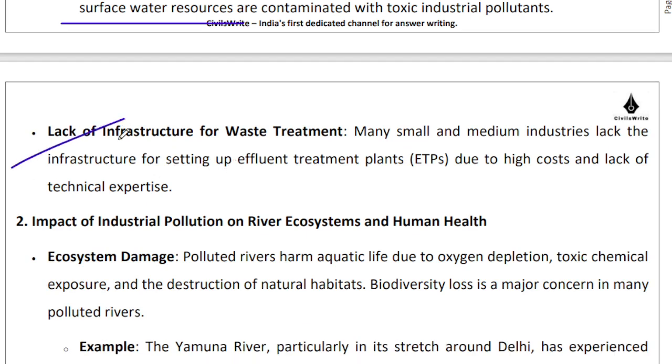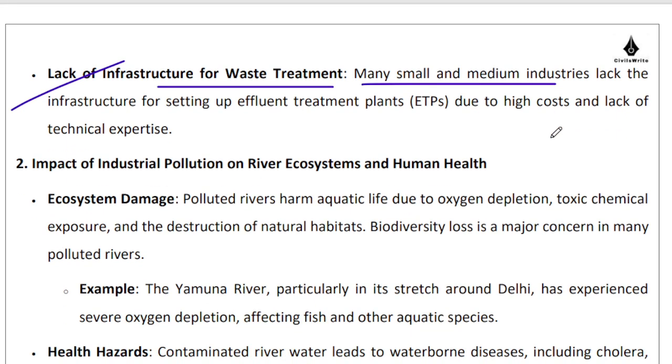There is lack of infrastructure for waste treatment in our industrial hubs and zones. So a lot of these small and medium enterprises just do not have the financial wherewithal to treat their effluent on their own. They do not have these common effluent treatment plant connections. So they are either polluting the surface water or the groundwater, right?